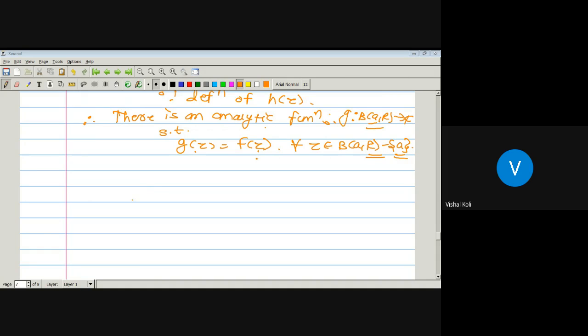Then by the definition of removable singularity, Z equal to A is a removable singularity of the function F, and that is what we have to prove. Hence the required.